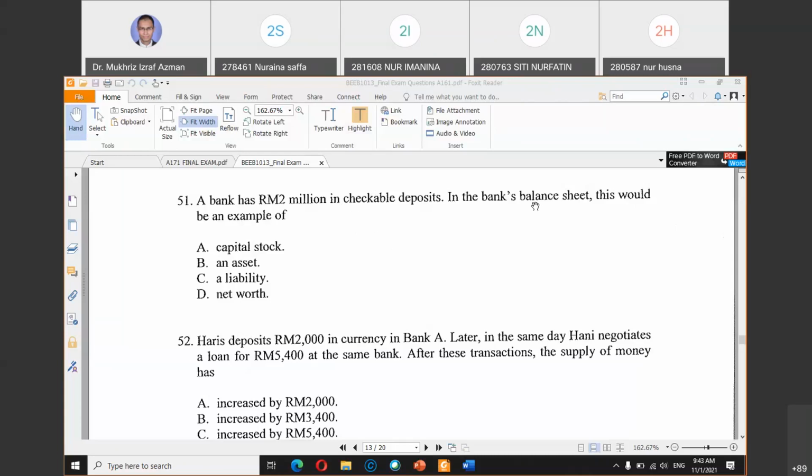So deposits will appear as what? Asset or liability? Money that you put in the bank, from the bank perspective, is it a liability or asset? Question 51.